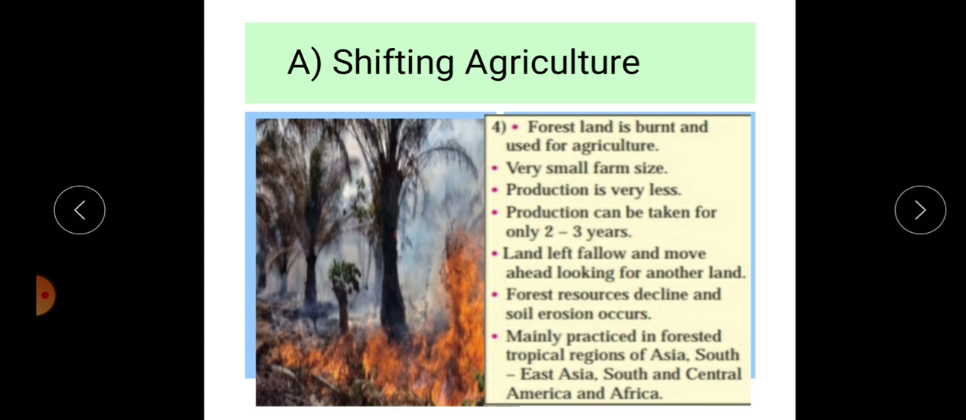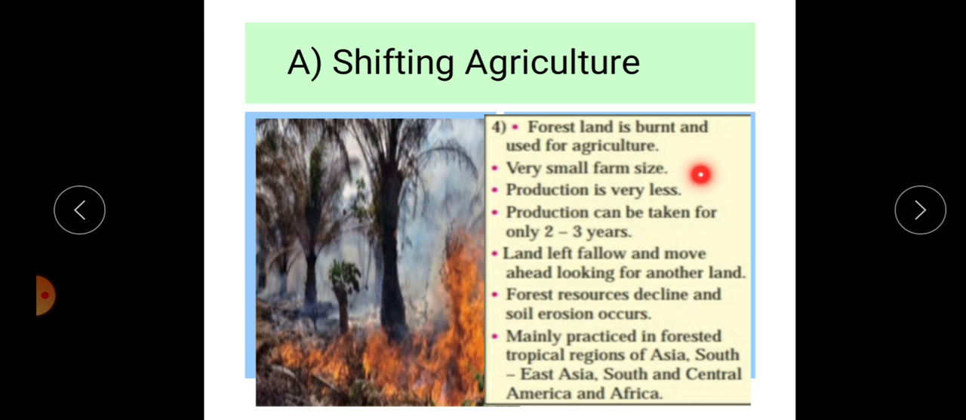After 4 or 5 years, they leave that patch and select another patch, and again the same practice follows. After 10 to 12 or 13 years, they return to their first patch and use it for agriculture, because due to the rest period of 10 or 11 years, the land can retain its fertility. That is why they use the previous patch which they left 10 or 12 years before. So this is shifting agriculture.